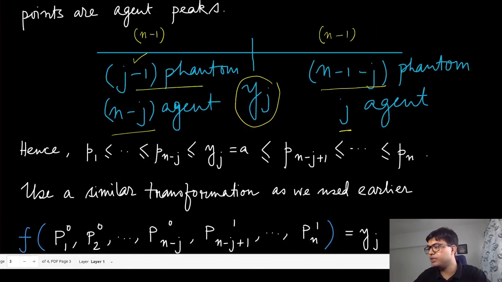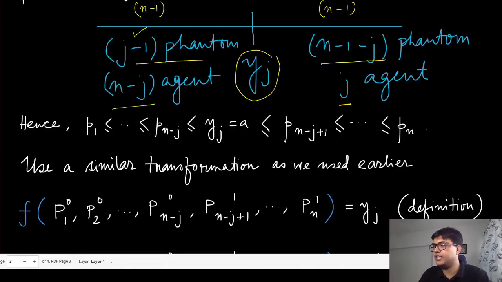Fair enough. Now we can say that this yj is nothing but that A that we have defined. Because we have already ordered them in that way, all these n minus j agent peaks are on the left, and the rest of the peaks in this order are on the right.